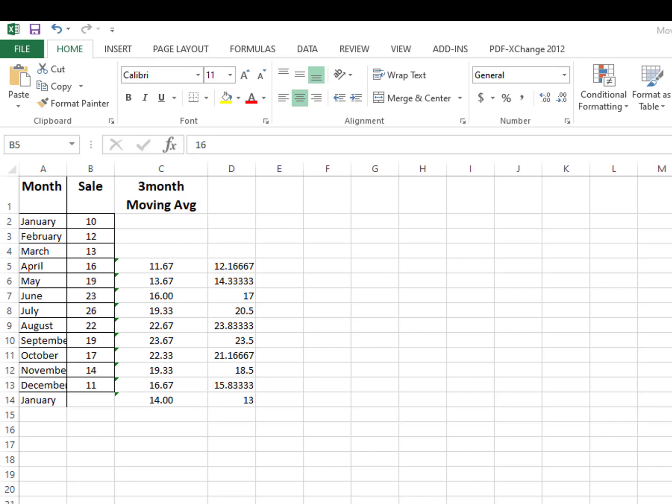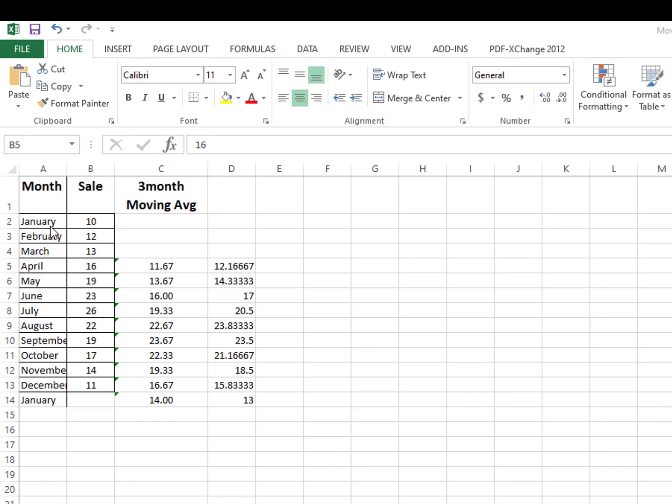Let's suppose the sale of ice cream goes up when the temperature goes up. In the month of May, when the centigrade is going up, and in June, the sale of ice cream will also be going up. But when it reaches July and August, the sale will be going down because the winter season is approaching, so the sale of ice cream will automatically fall down.